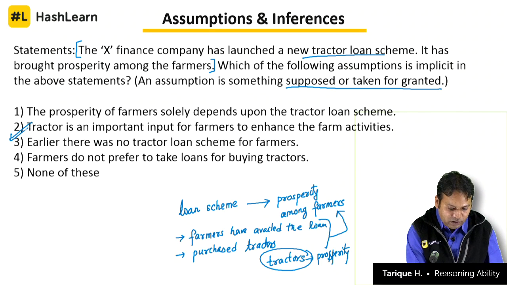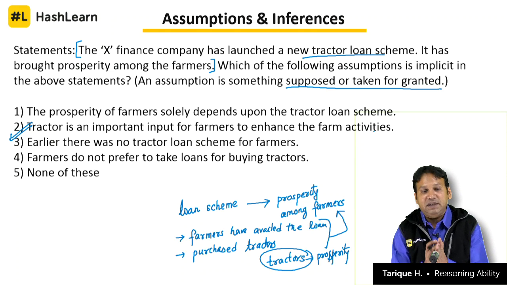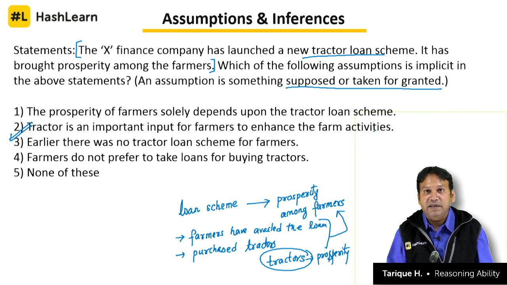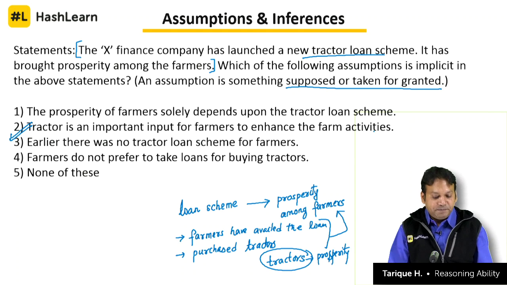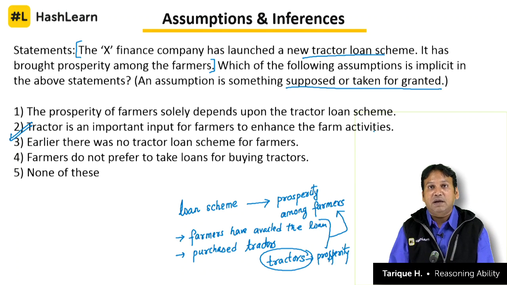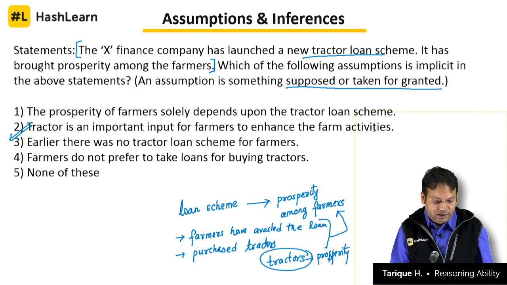Tractor is an important input for farmers to enhance the farm activities, because prosperity among farmers increases when farm activities increase. That's one major thing that we have to understand. Prosperity among farmers will improve if their farm produce goes up. So if they can produce more, if their production goes up, they can sell more and they can make more money. That means tractor is an important input for farmers to enhance farm activities.